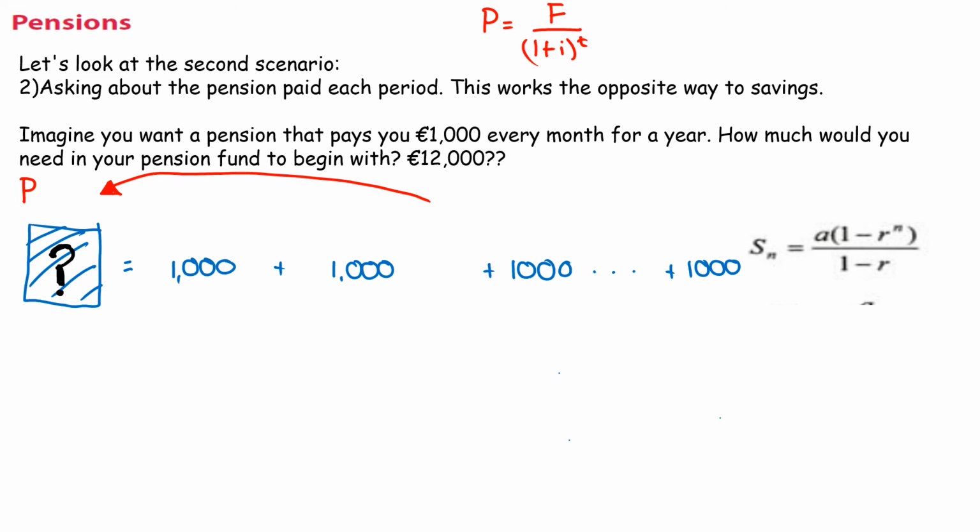So think about it this way. I take 1,000 now. That's fine. That's just come out. But this €1,000, well, this had a whole month to get interest. So I wouldn't have needed the whole 1,000 to pay it out. I can instead divide that by 1 plus i. The third payment then would be divided by (1 plus i) squared, because it had 2 months, and so on. And then this last piece will be divided by (1 plus i), and we would have that for the 11 months.